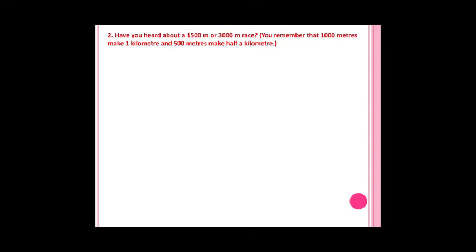You know that 1000 meters makes 1 kilometer, because 1 kilometer is equal to 1000 meters, and 500 meters makes half a kilometer. So you can say that in a 1500 meter race, people run dash kilometer. In a 3000 meter race, people run dash kilometer.